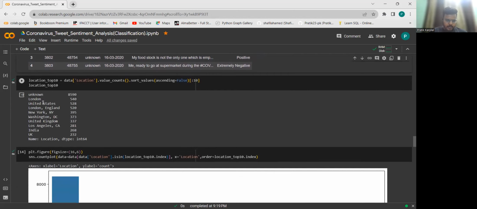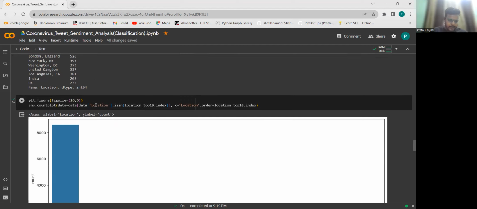And just have a look at the counts. We have 8,590 unknowns, and that is comparatively very, very high compared to all other locations. So we cannot just simply drop these null values. We need to handle it carefully.